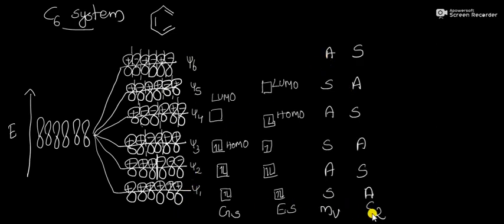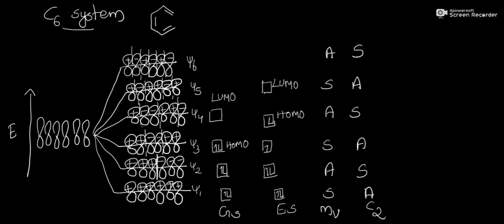Then with respect to the C2 axis of rotation, psi 1 will be anti-symmetric, psi 2 symmetric, psi 3 anti-symmetric, psi 4 symmetric, psi 5 anti-symmetric and psi 6 symmetric.